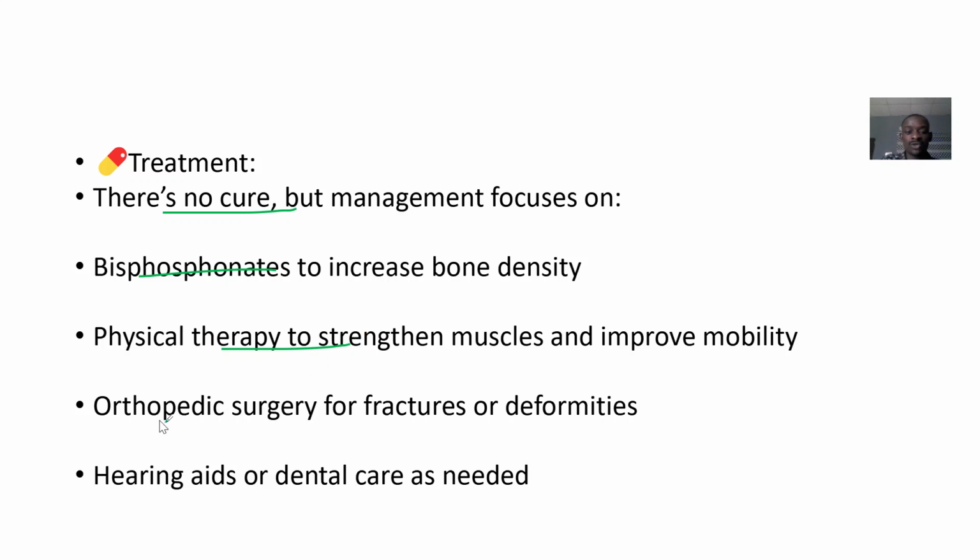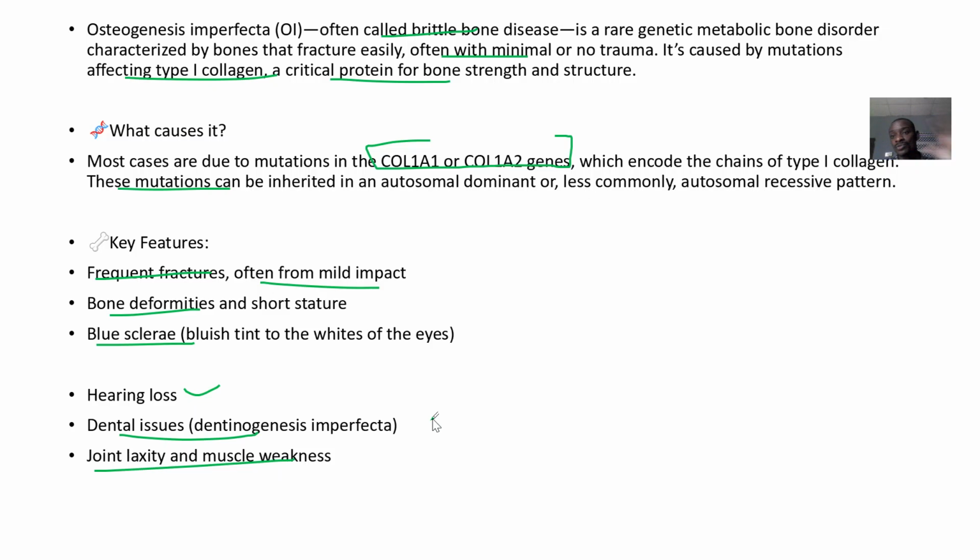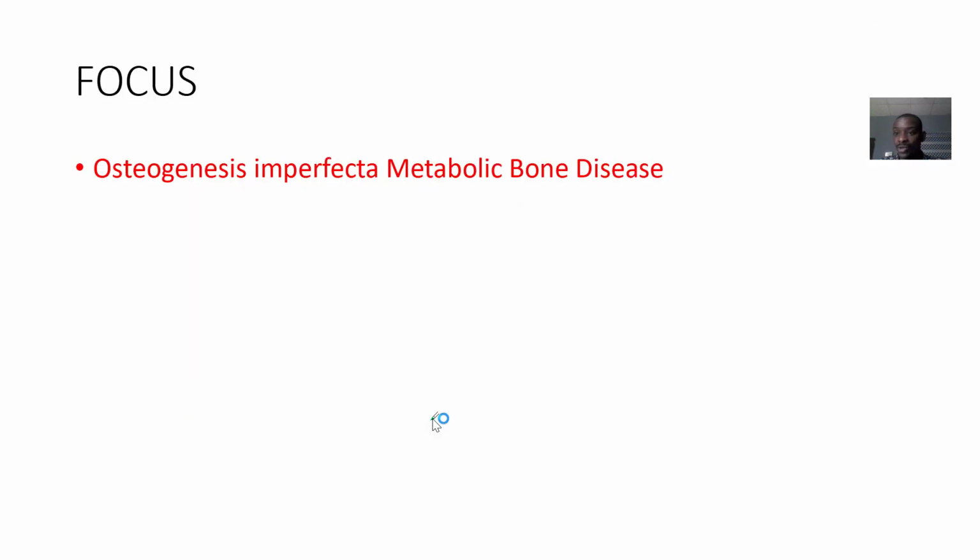Orthopedic surgery will help you care for the fractures and deformities. Then hearing aids or dental care will also be needed, since those parts of the body are also affected. Why? Because they contain collagen type 1 too, but collagen type 1 is more predominant in bones. So it's the bones that are more affected because it's predominant in them, but it's also contained in other parts of the body too.